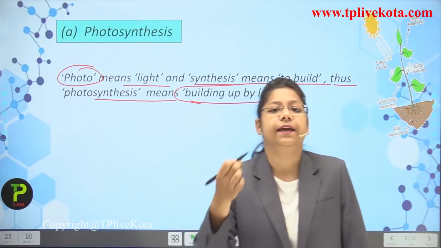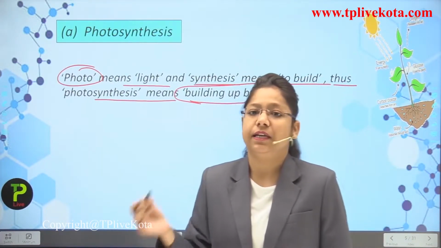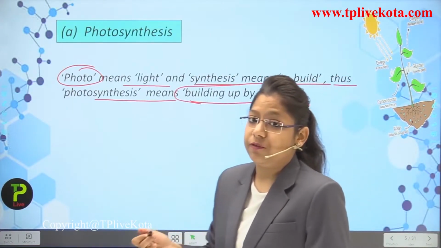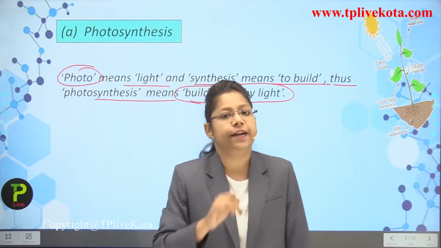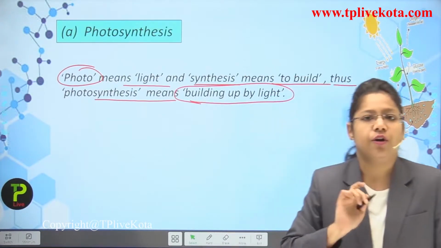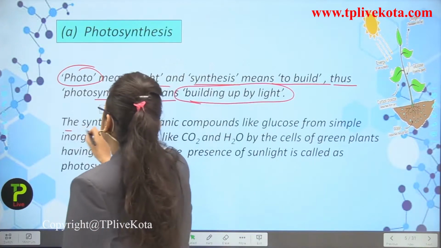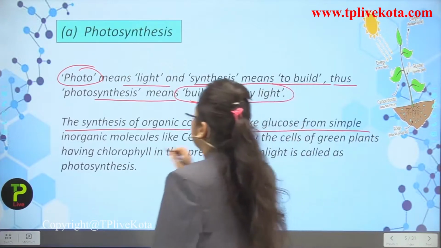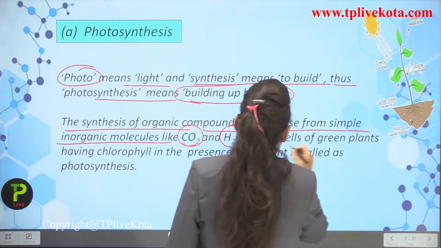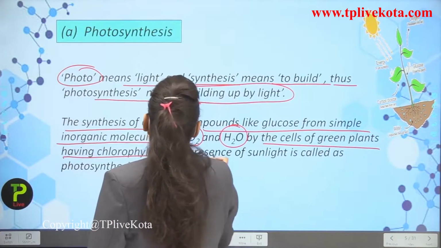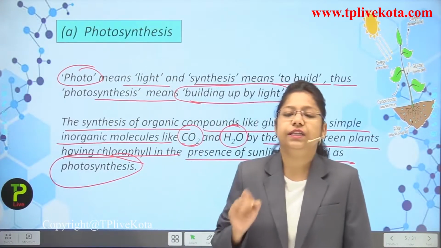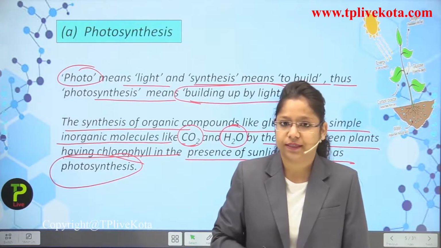It is just building up the food particles in the presence of light, but some things are also responsible for it, like carbon dioxide, water, and the main pigment present inside the plant, that is chlorophyll. Now the next point: synthesis of organic compounds like glucose from simple inorganic molecules like carbon dioxide and water by the cells of green plants having chlorophyll in the presence of sunlight is known as what? Photosynthesis. So this is the complete definition of photosynthesis.